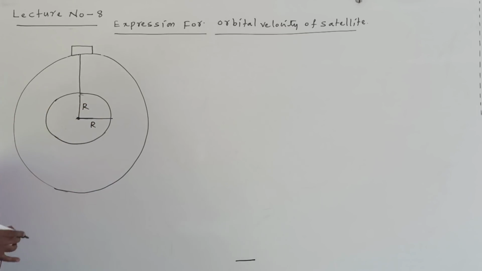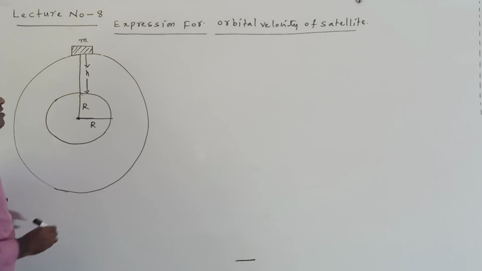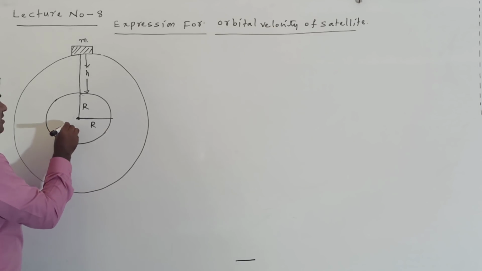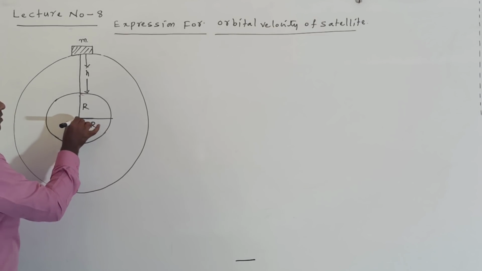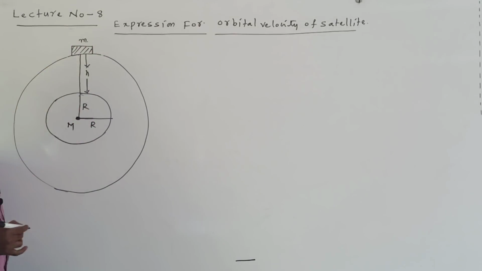This is the satellite having mass m. From the surface of the earth to the satellite, the height is h. h is the height of the satellite from the surface of the earth. The earth has mass capital M.